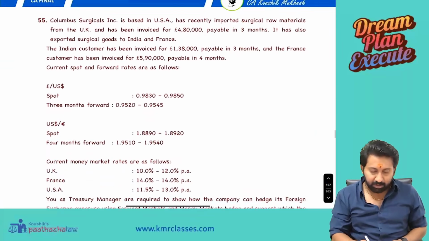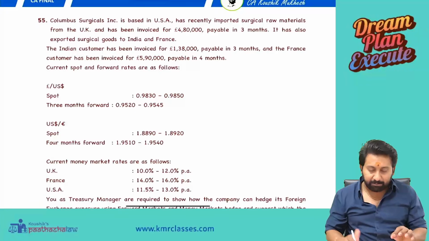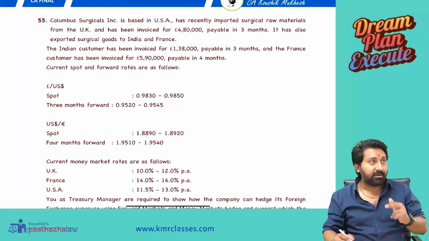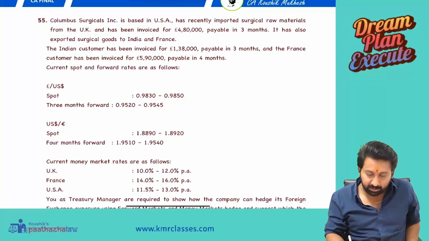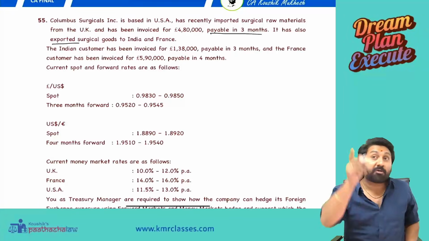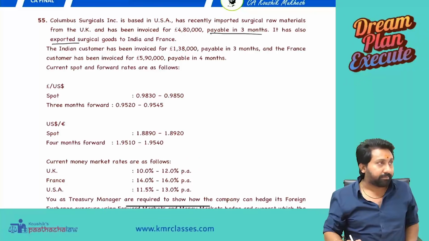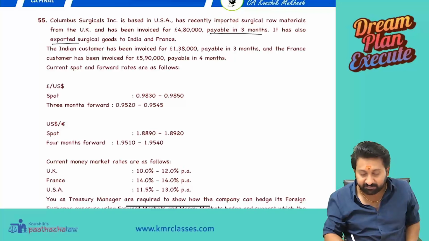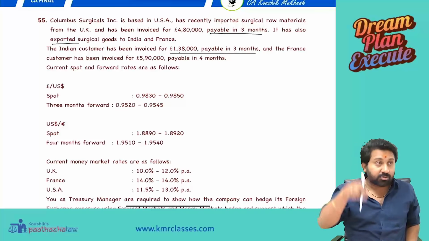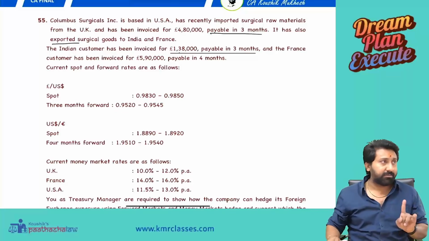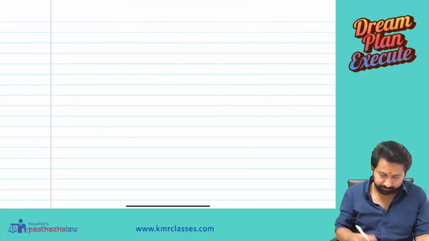Okay, see here. Columbus Surgicals Incorporated is a company based in USA. It has imported, means it has a payable in 3 months. It has also exported. These are actually receivables to them. Indian customer has been invoiced, and he has to pay us in 3 months. And there are 2 receivables and 1 payable. Let's do it.